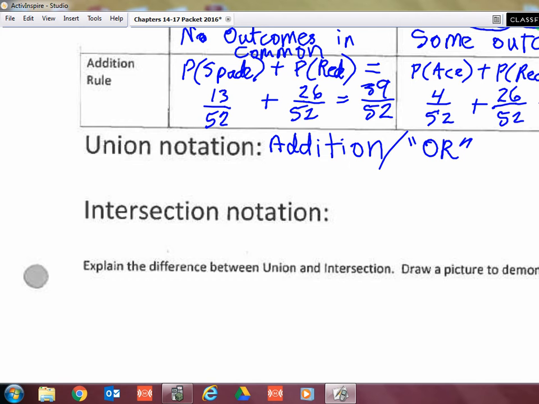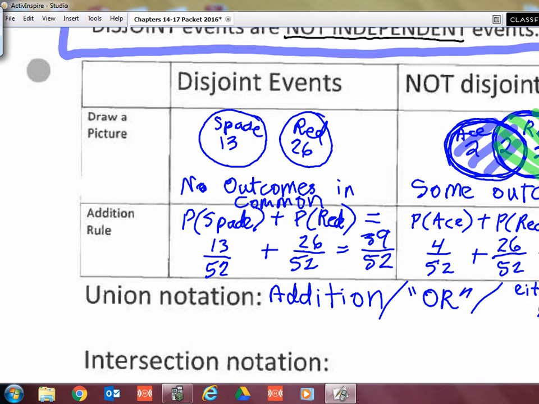It also could be not just or, but make sure you also count the middle section as well. So it's either or and both. Just like we have up here with the ace and the red. So this ace and the red, but also the red aces. Either ace or red or both. Sometimes people think it's not the both. They think ace or red means only ace and only red, and that's not true. Or implies or both also.